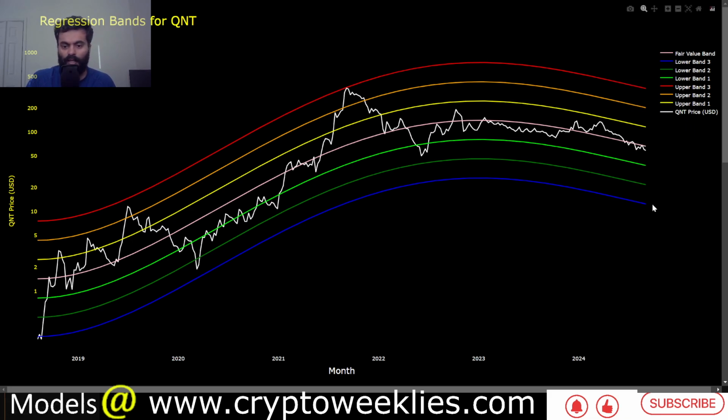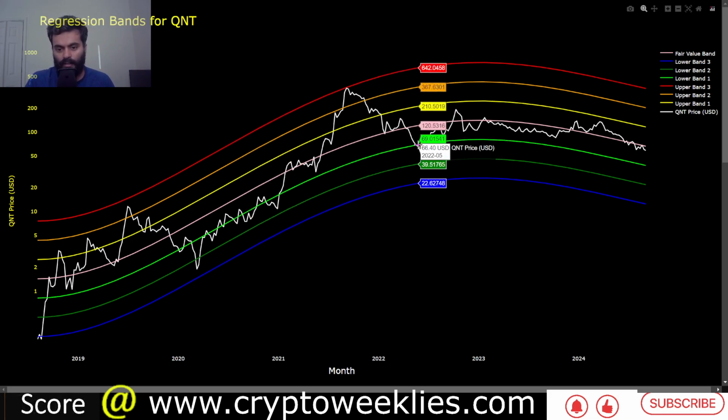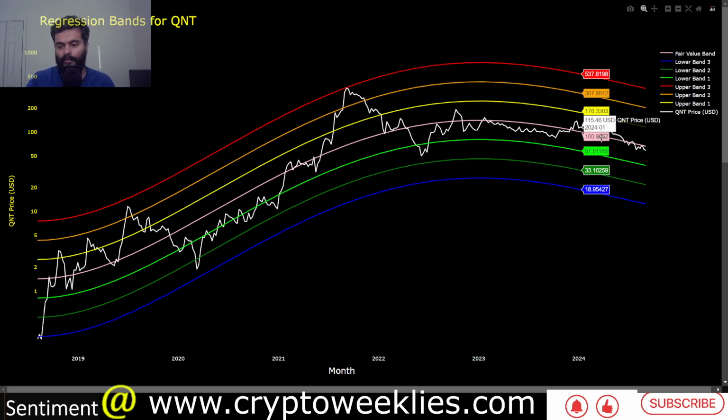The thesis for Quant has been that whenever the price action is below the 1 standard deviation line, that has been a great time to enter. That is, the last time we visited this was back in May of 2022.